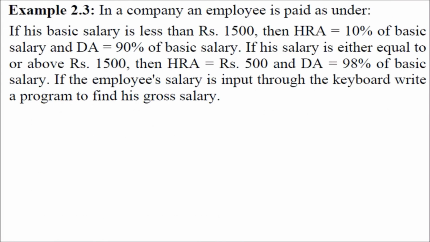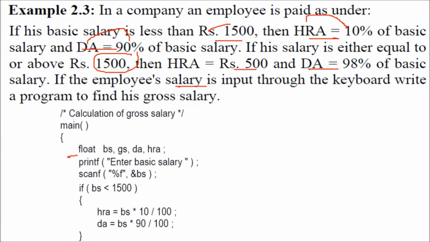We'll see this with an example. If in a company an employee is paid like this, if his basic salary is less than 1500, then HRA will be 10% of the basic salary, DA will be 90% of the basic salary. If his salary is either equal to or above 1500, there are 2 cases. If it is less than 1500, HRA and DA are like this. If it is above 1500, HRA is given as 500 and DA will be 98% of the basic salary. If the employee salary is to be inputted through the keyboard, we have to write a program to find the gross salary. How to write it?